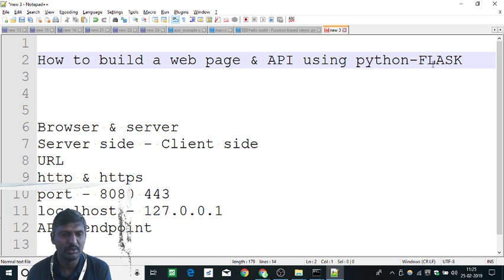Hi all, for those who are seeing me for the first time, I'm Arun Prakash, founder and CTO of Guvi, and today we are going to see a live session on how to build a web page and an API using Python Flask. Okay, so on the first look it looked like a big problem, a larger problem, but it is